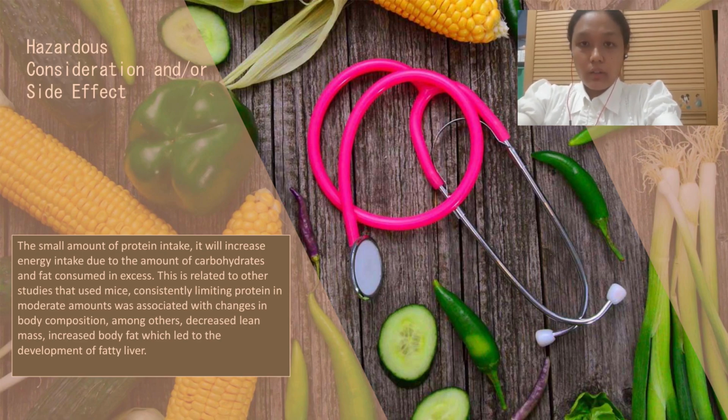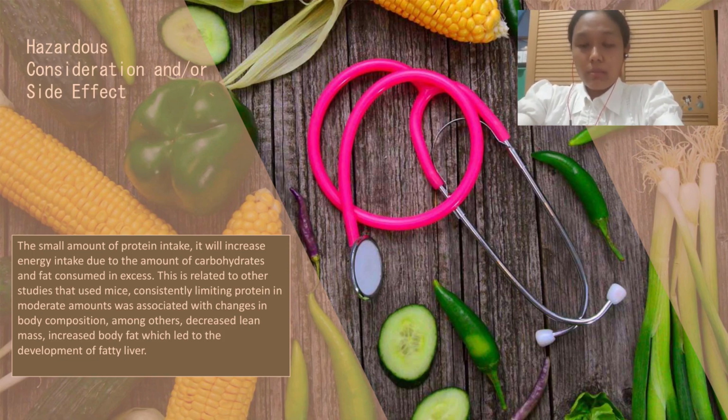This is related to other studies that use mice. Consistently limiting protein in a moderate amount was associated with change in body composition, among others decreased lean mass and increased body fat, which leads to the development of fatty liver.